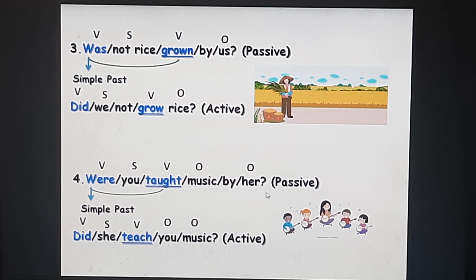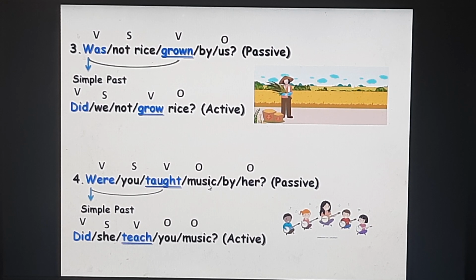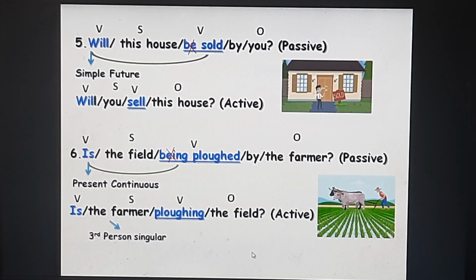Were you taught music by her? Passive voice. Were taught is your simple past. Did will be your auxiliary. Her will change into she. V1 of taught is teach. You is your indirect object and music is your direct object. Did she teach you music is your active voice.